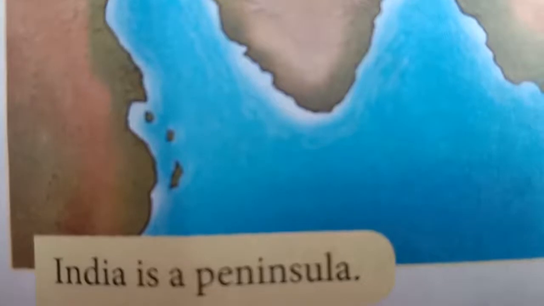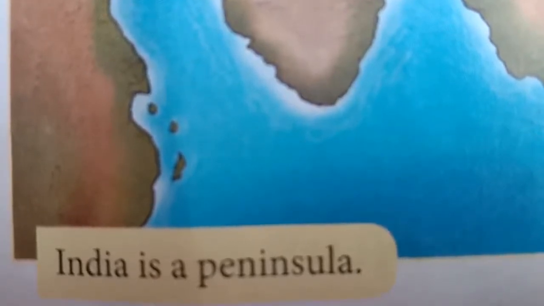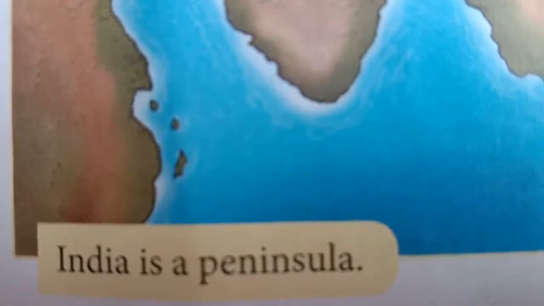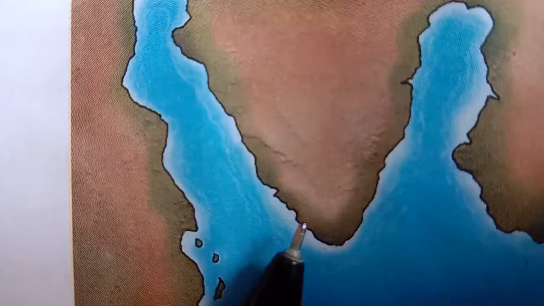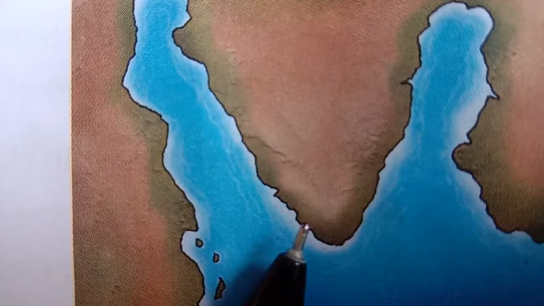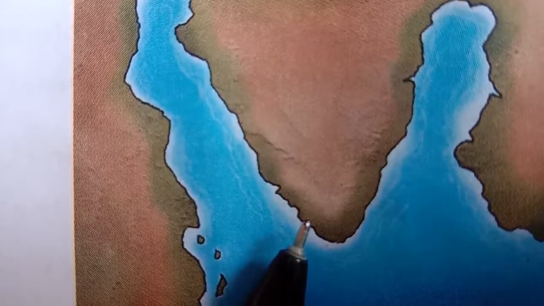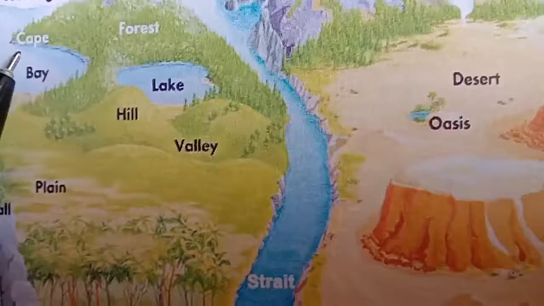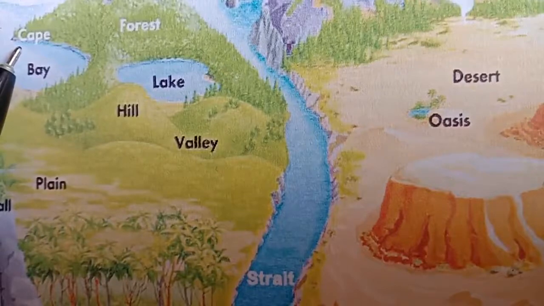Next one, peninsula. Peninsula is a large piece of land that is surrounded by water on three sides. For example, India is a peninsula. Our country India is a part of the continent of Asia. A peninsula is a triangular piece of land surrounded by water on three sides. Children, cape. Cape is a pointed piece of land that sticks out into a river.